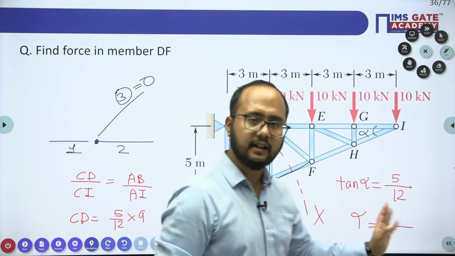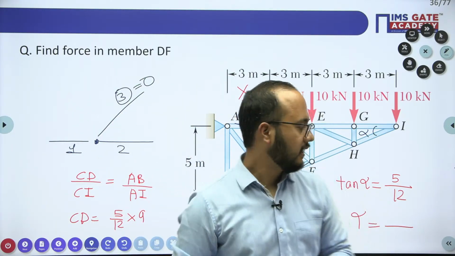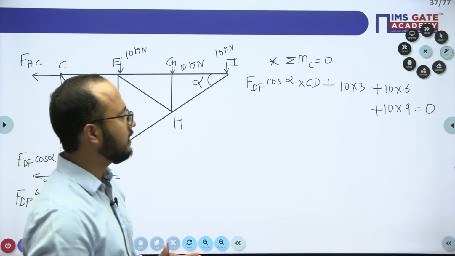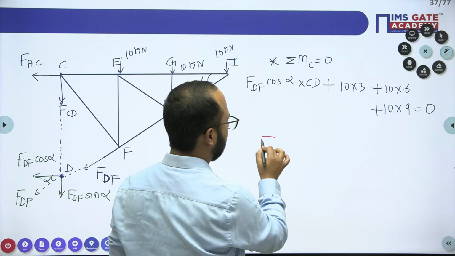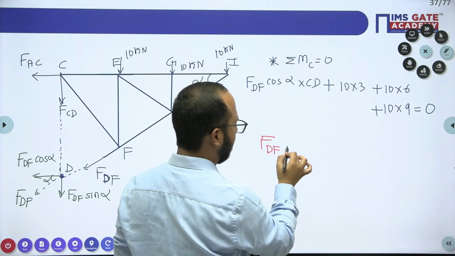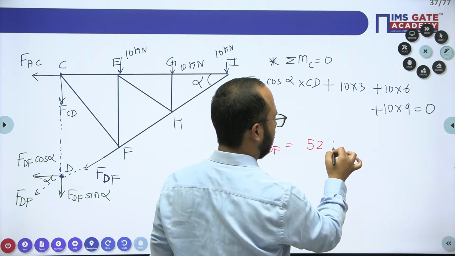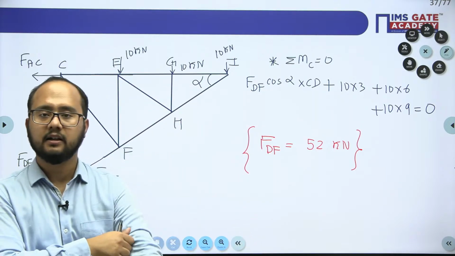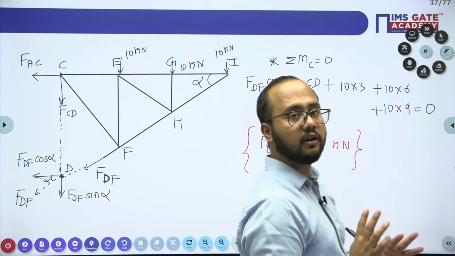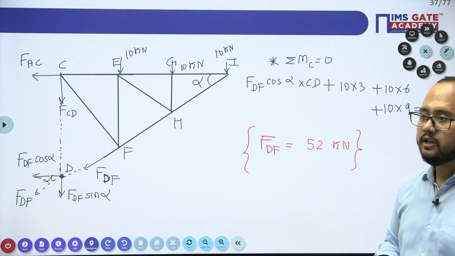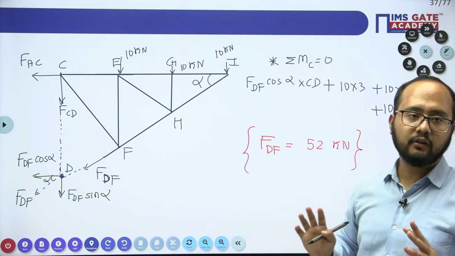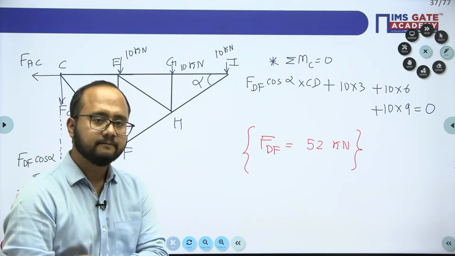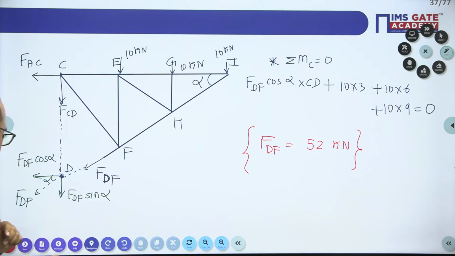So alpha is clear, CD is clear, right? Now you just need to put these values in this equation and finally you will get the answer. So I hope Ankita has got the correct answer, 52 kilonewton. 52 kilonewton is the correct answer here, right? So Ankit has got the correct answer here, 52 is the correct answer here, okay? So I hope all of you are clear with this type of concepts, and that is very important, right?